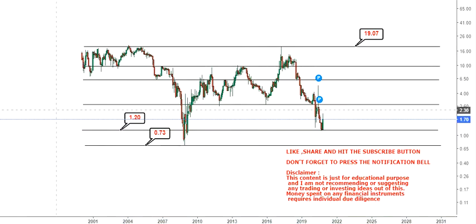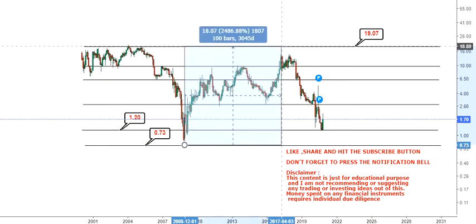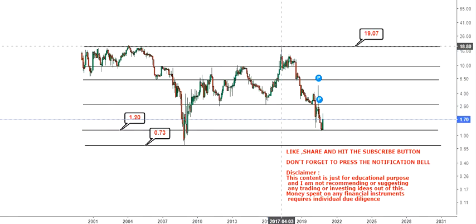Otherwise, last time, as you can see, the rally ran from 2008 till 2017, so it's nearly 9 years worth of rally, and in that period the stock gave 2400% return. So it's going to take its own time, but you have the levels.